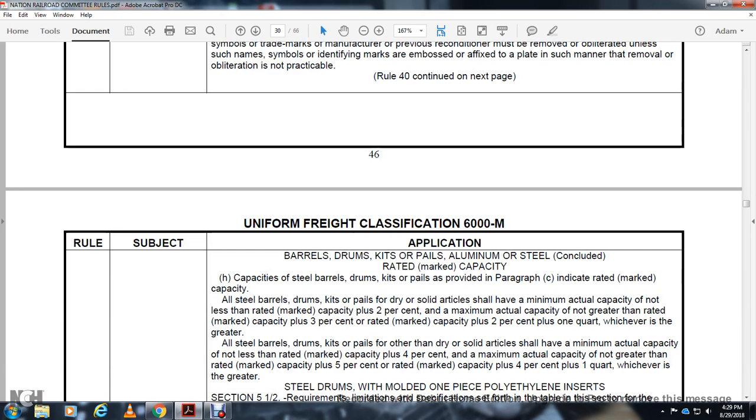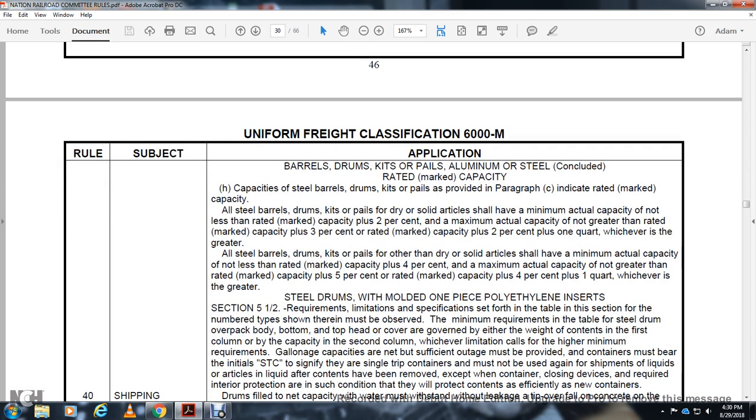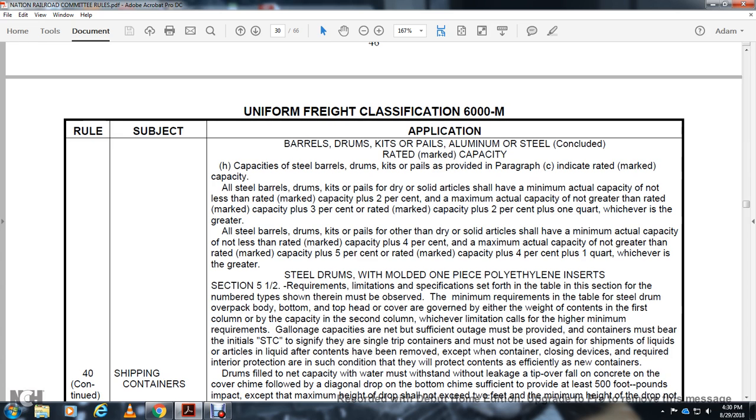Barrels, drums, kits, and pails, aluminum and steel, must be marked with the rated capacity, as provided in paragraph C. All steel drums, kits, and pails for dry solid articles must have a minimum actual capacity not less than the rated marked capacity by 2%, and a maximum actual capacity no greater than the rated marked capacity by 3%, or 1/4 quart, whichever is greater. All steel barrels, kits, and other containers for dry solid articles must have a minimum actual capacity not less than the rated capacity by 4%, and a maximum actual capacity not greater than the rated capacity by 5%, or 1 quart, whichever is greater.